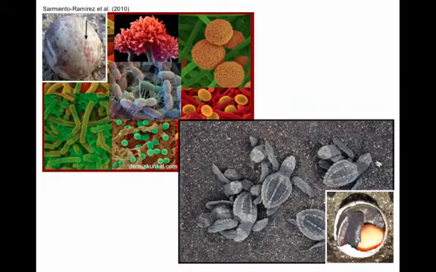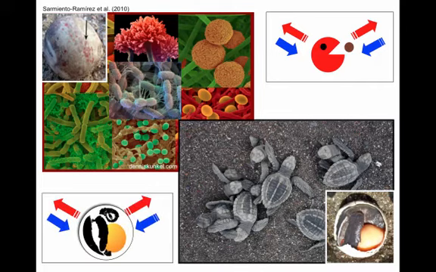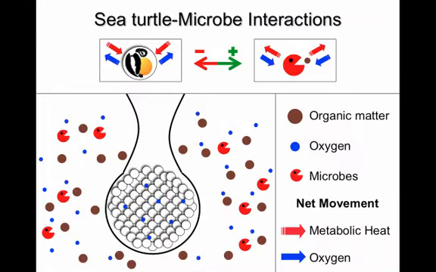Microbes, such as bacteria and fungi, compete for the same resources as the sea turtle embryo. Microbes decompose organic matter and consume oxygen and release metabolic heat in the process of doing so. Similarly, the sea turtle embryo requires oxygen for development and develops under very specific temperature requirements. To better understand how these two interact, let's look at the cross-section of a sea turtle nest.